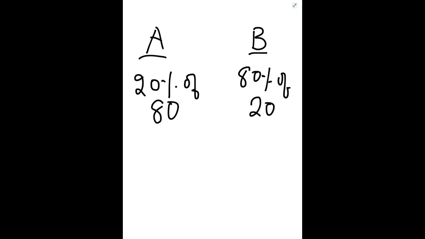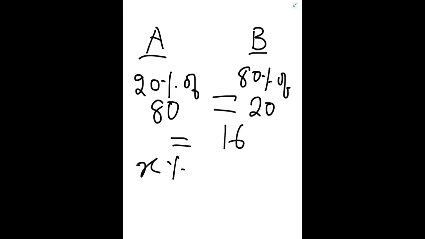So the question here is, who has got a greater number of marks? Who has scored more, A or B? 20% of 80 is more or 80% of 20? So if you see carefully, both are equal to 16.